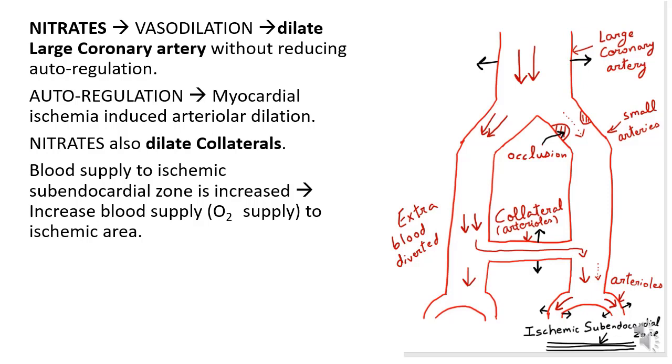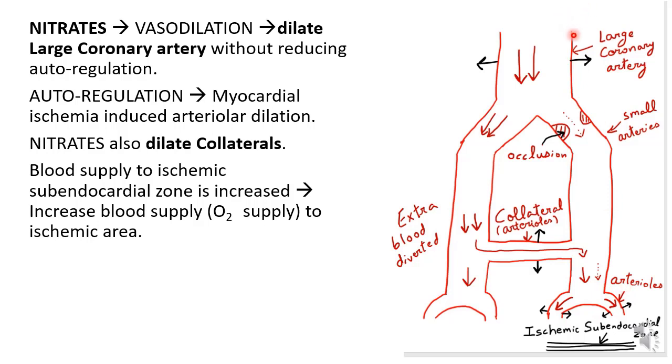Now I can show with the help of diagram. This is the large coronary artery, divides into small arteries, and small arteries divide into arterioles. Here are collaterals. Collaterals open up due to autoregulation, and due to ischemic subendocardial zone, there is dilatation of arterioles as shown in the diagram.